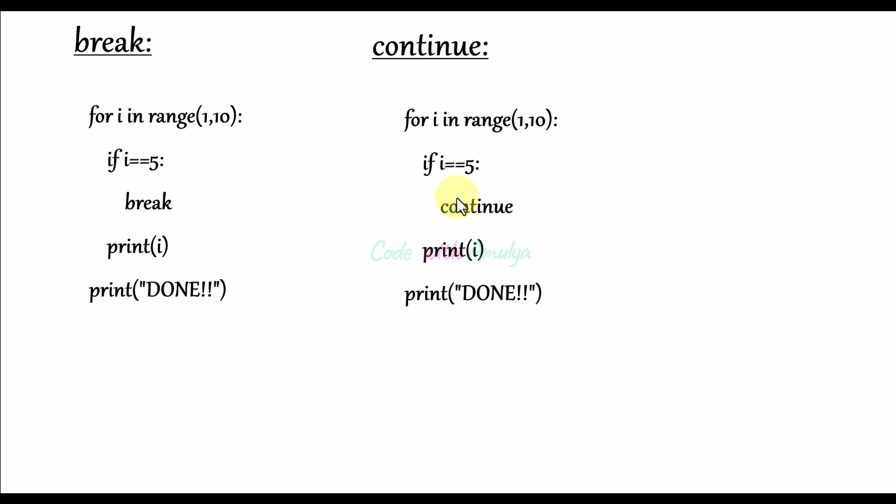And when Python sees this continue statement, it will skip the statements in the loop body. It will go straight to the next iteration. And this loop will terminate when the termination condition is met. This is another difference.